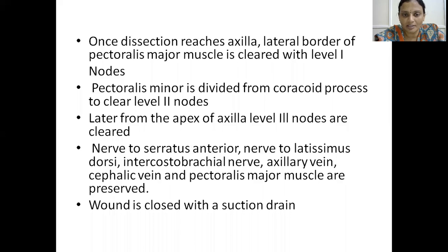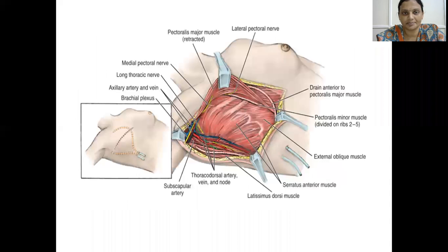So finally, what will you preserve? Mainly the axillary vein, Bell's nerve, nerve to the serratus anterior and nerve to the latissimus dorsi. Along with that, we will preserve the intercostobrachial nerve, cephalic vein and pectoralis major muscle. So then the wound is closed with a drain.